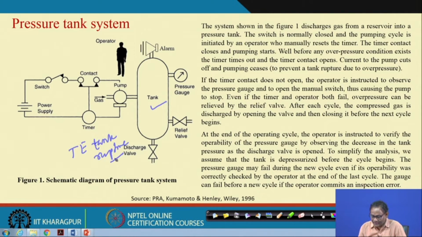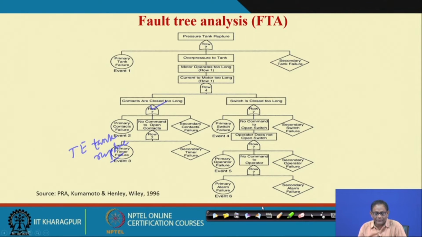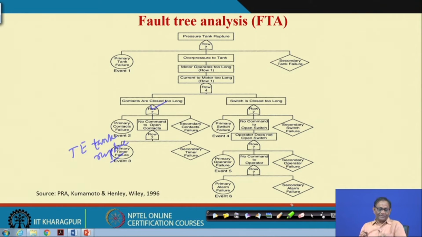So, you see that is what we have developed here, and I have taken this from the book, it is already developed there. Pressure tank rupture is the system level mishap or accident. You do not want this rupture to take place.